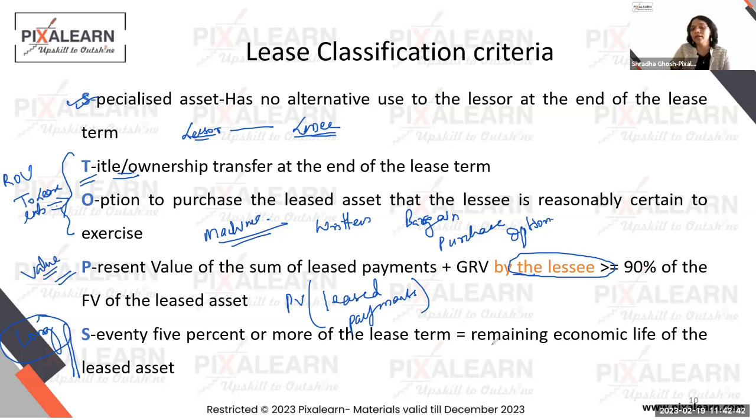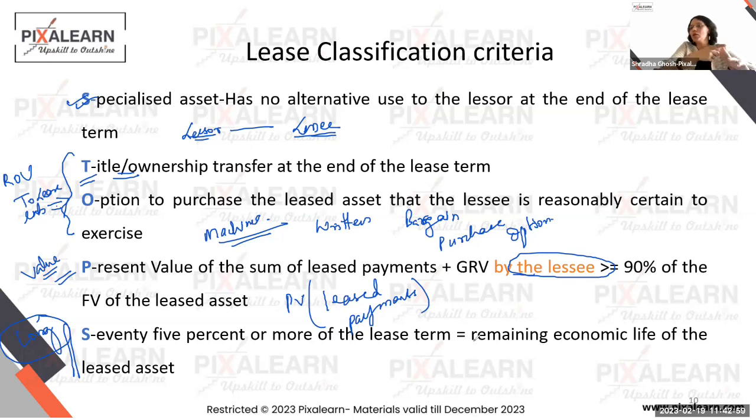And US GAAP says that if the lease term is greater than or equal to 75% of the remaining useful life of the asset, that means more than 3/4 of the value of the entire asset's life, you're letting the lessee use it. It's as good as selling the asset, right? So what do we say?